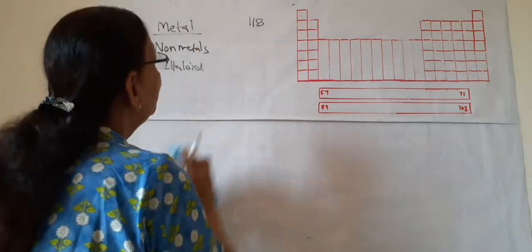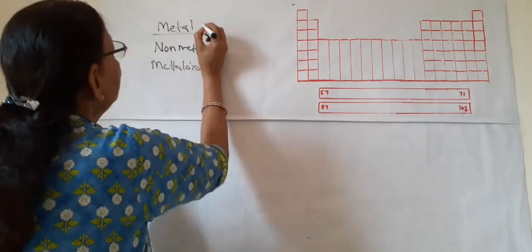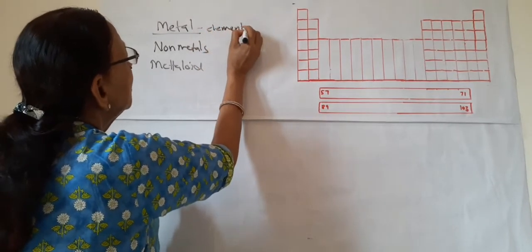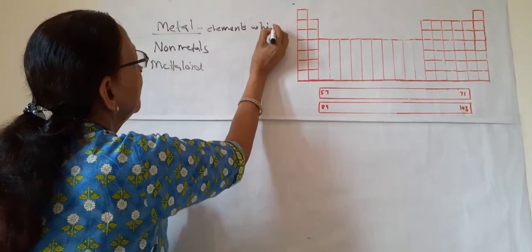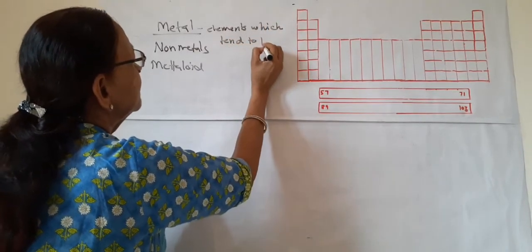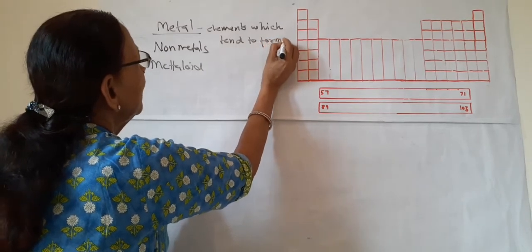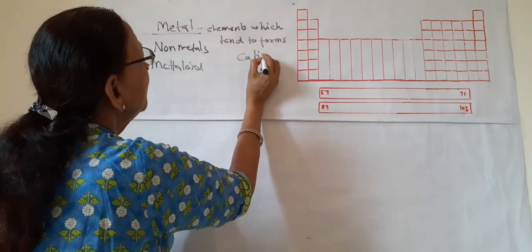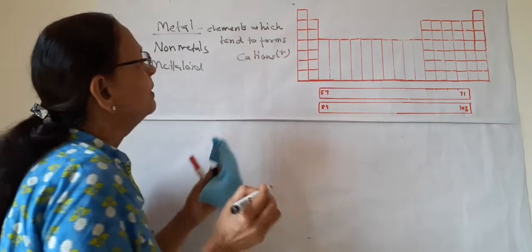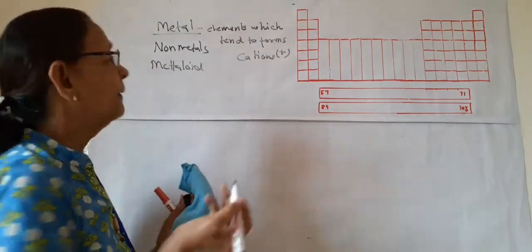Metals, all of you know, are the elements which tend to form cations. So the elements which form cations or positive ions are known as metals.